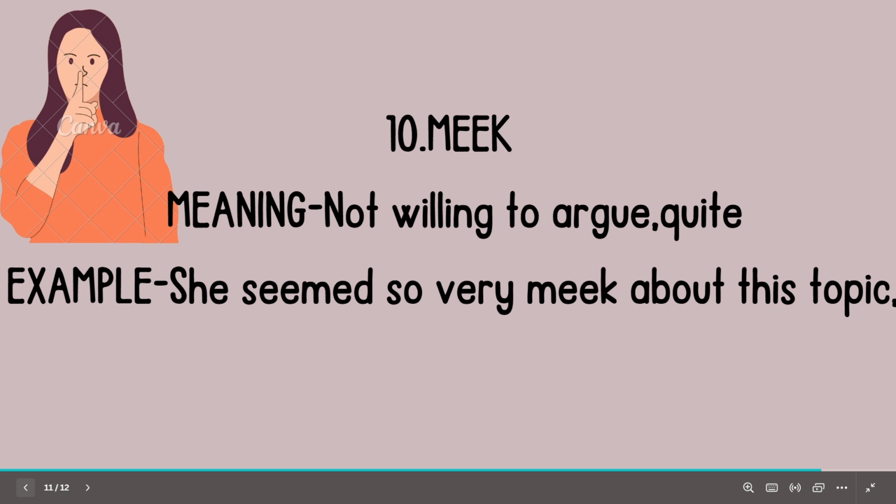Tenth word is meek. What is the meaning of meek? Meaning of this word is not willing to argue or a quiet person. For example, she seemed so very meek about this topic.